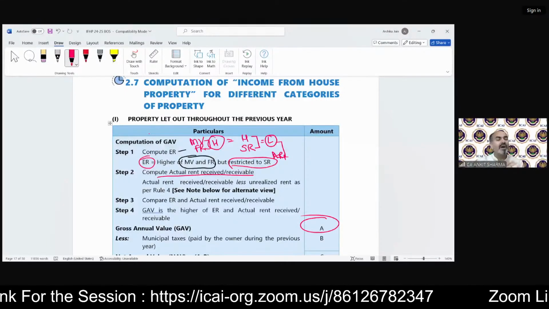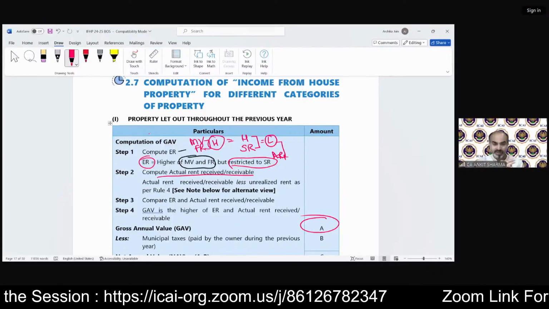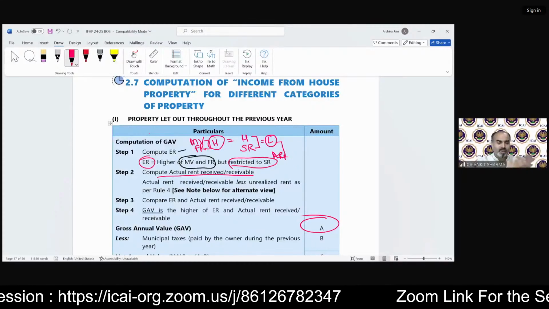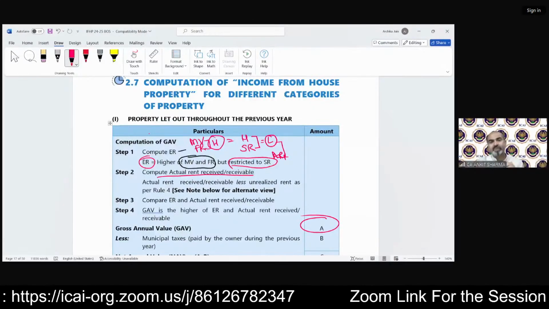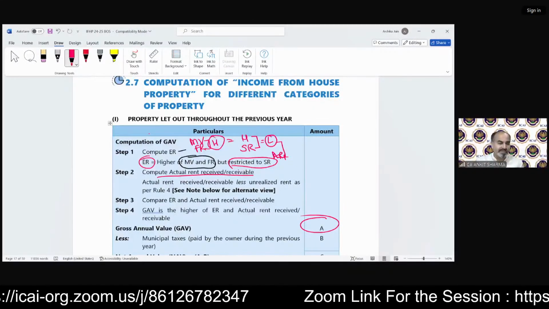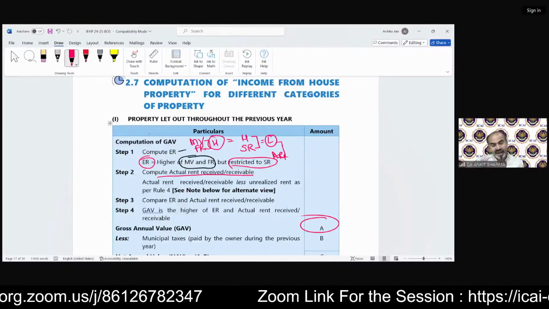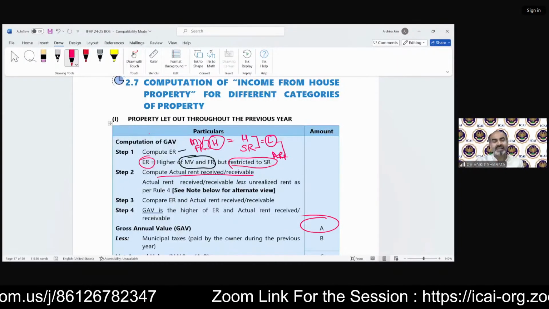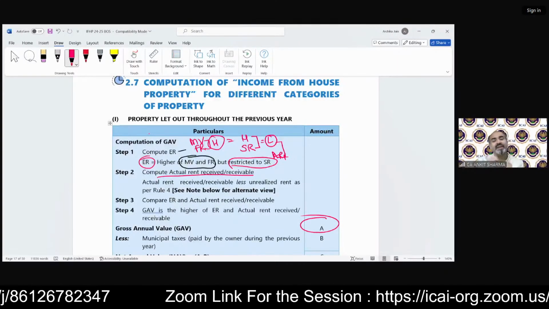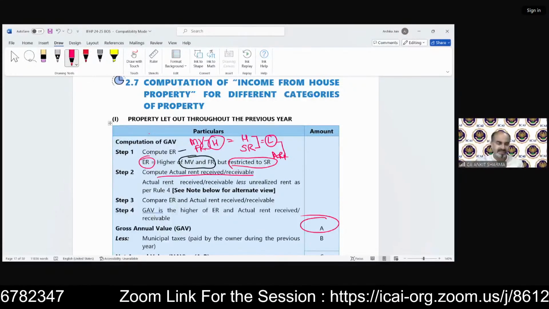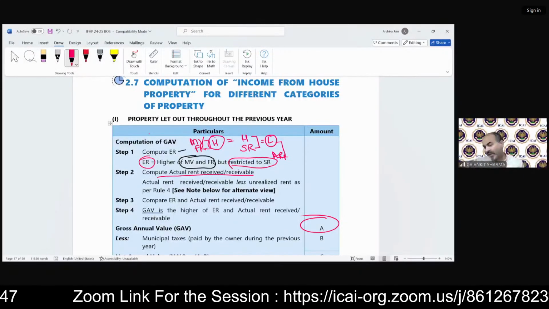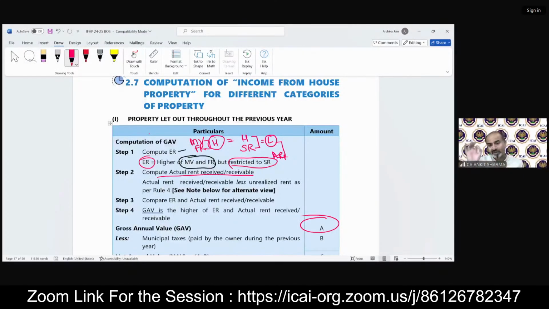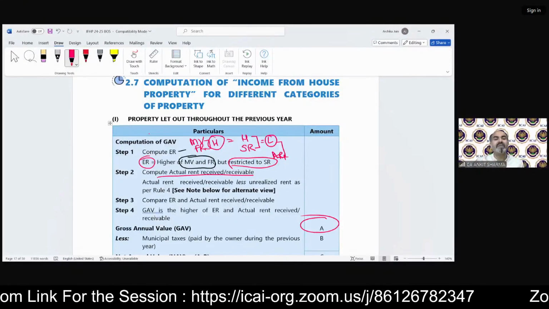If you have multiple houses, more than 2 or 3, some are let out, some are self-occupied, some are used for business, some are let out with vacancy, some are let out with unrealized rent. So there are multiple cases. We have discussed all of these cases with the help of examples in the previous lectures.